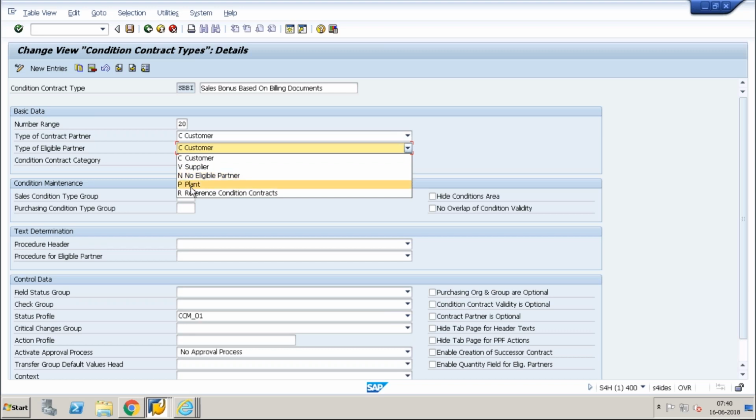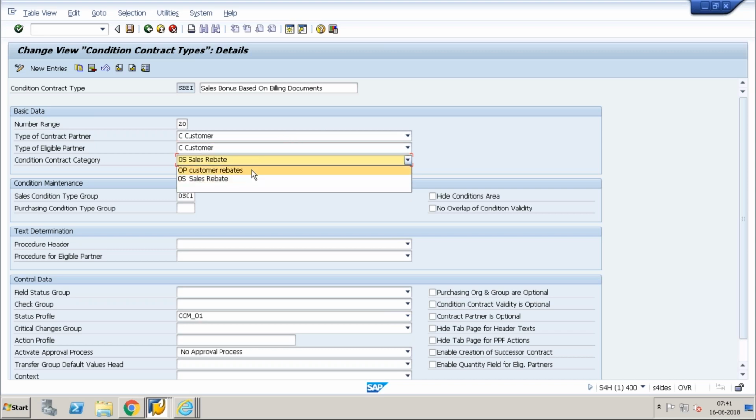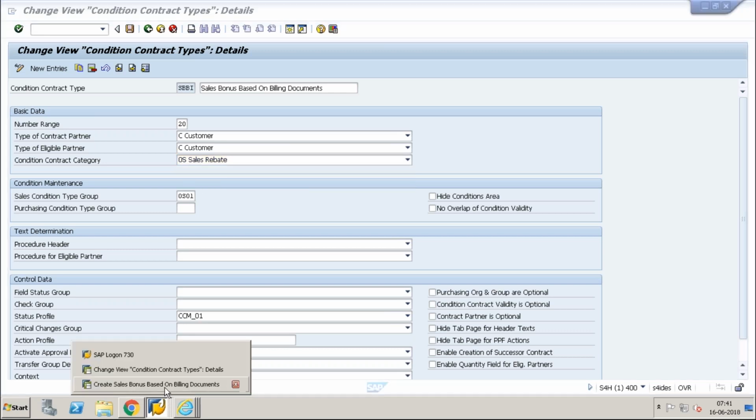Okay, plant is for the TPM model, and for reference condition type, you can just say when I create a condition contract, I can use a template. So we will see it in detail when I go inside this one. And then it's a rebate process, or what is the contract type. So this is something which we can see here in this basic data also.